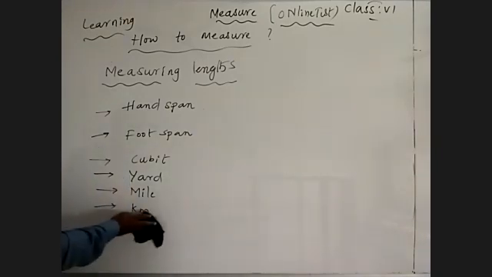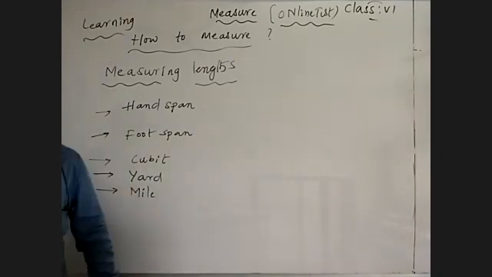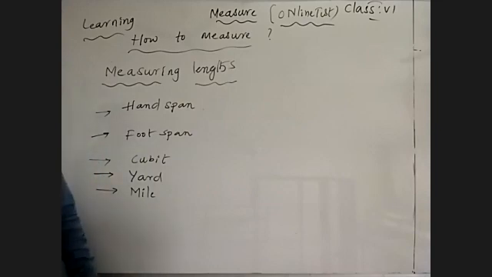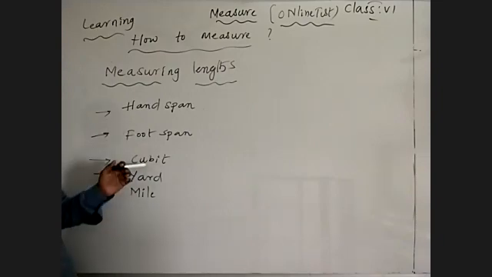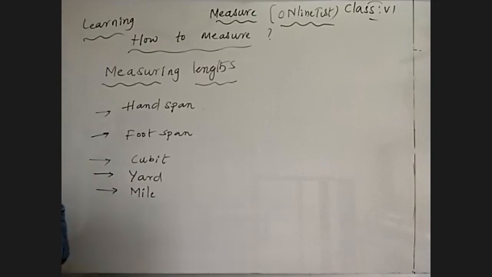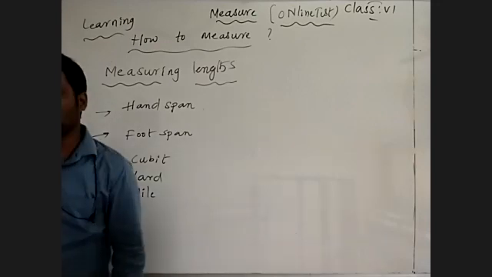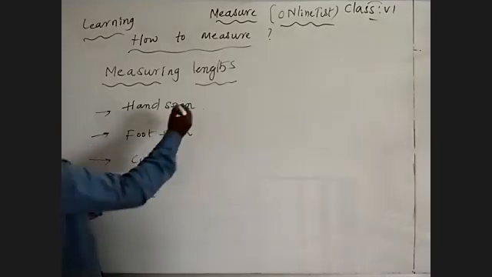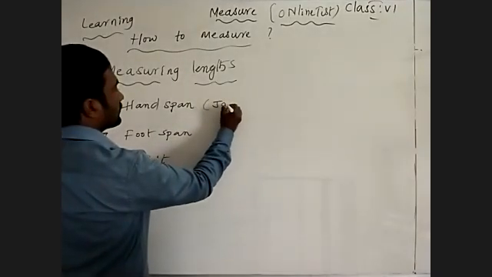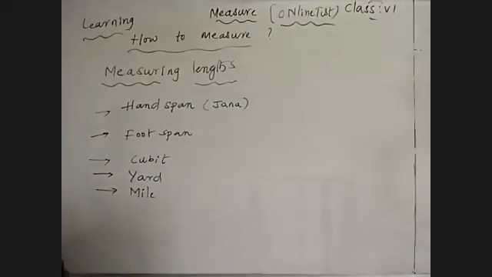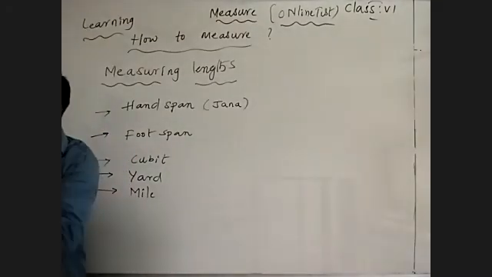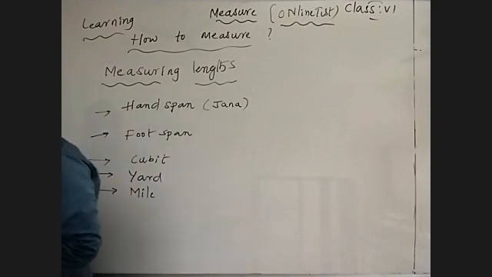Okay, let's see here. Those we used in our ancient time to measure length: hand span, foot span, cubit, yard, mile. Hand span. What is a hand span in our general language? In our general language, we call it jana.